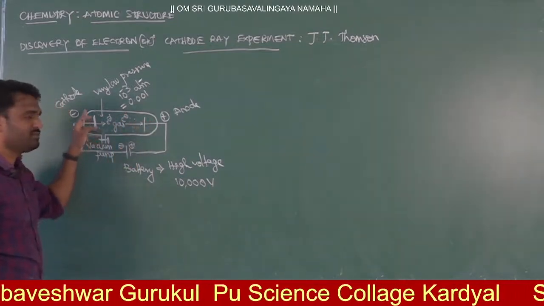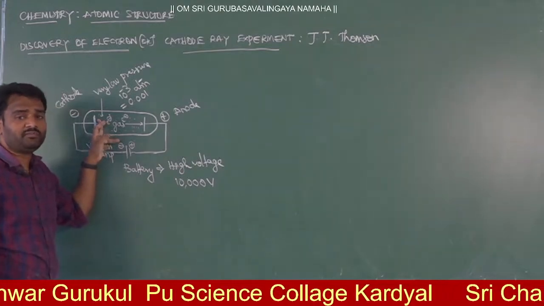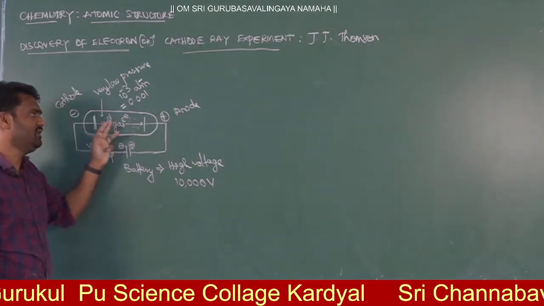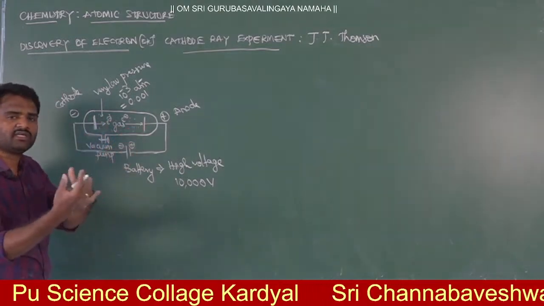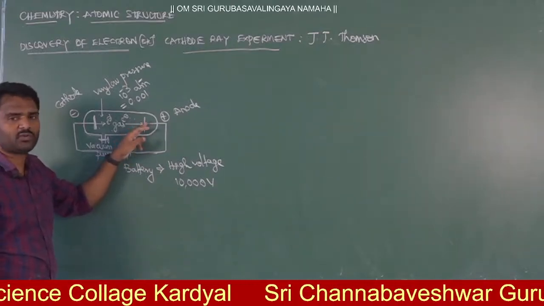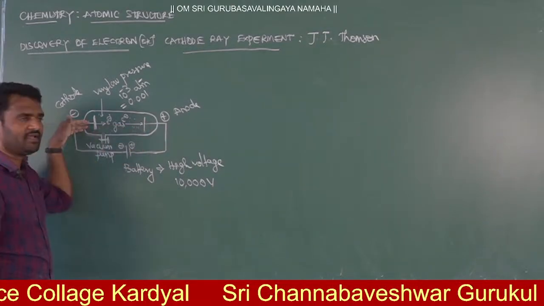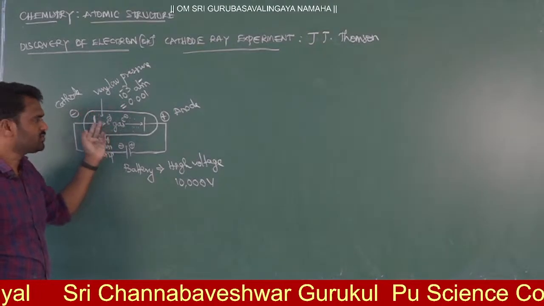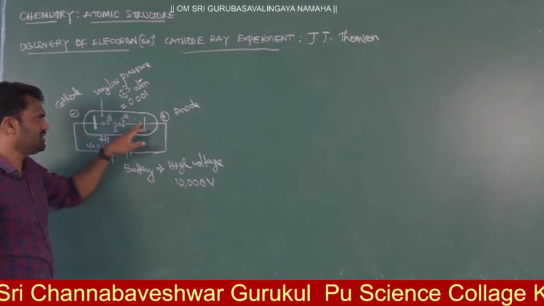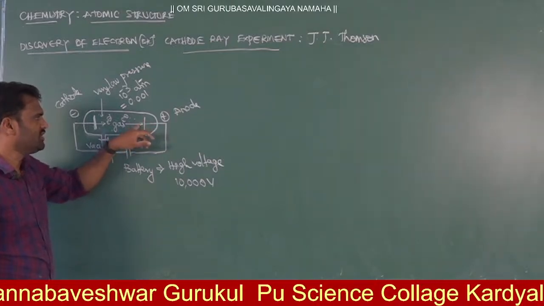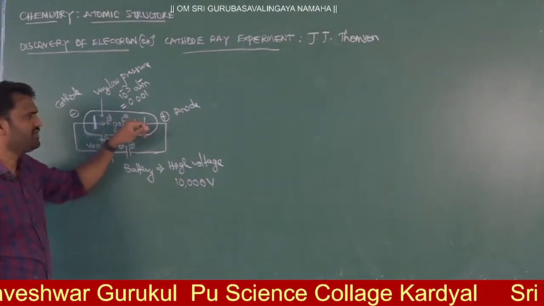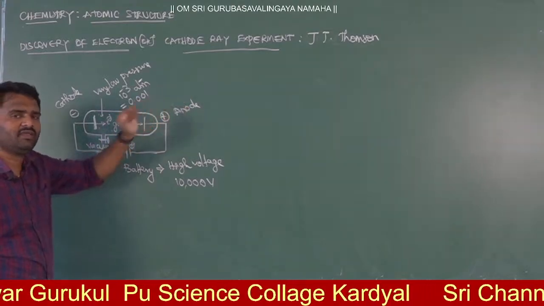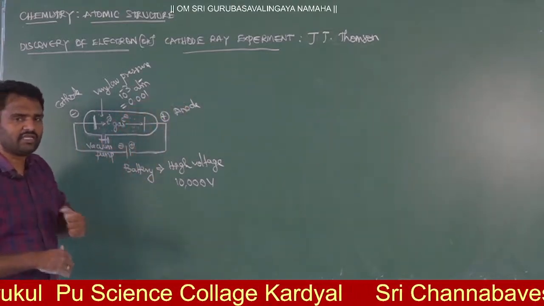Because from the cathode you are getting negative particles, and negative particles are always attracted toward the positive electrode. So these negative particles are moving towards the anode. This is what he noticed, and he added some supplementary explanation.